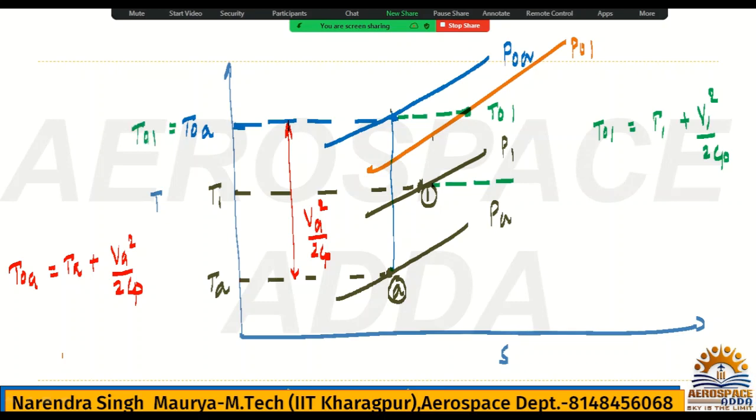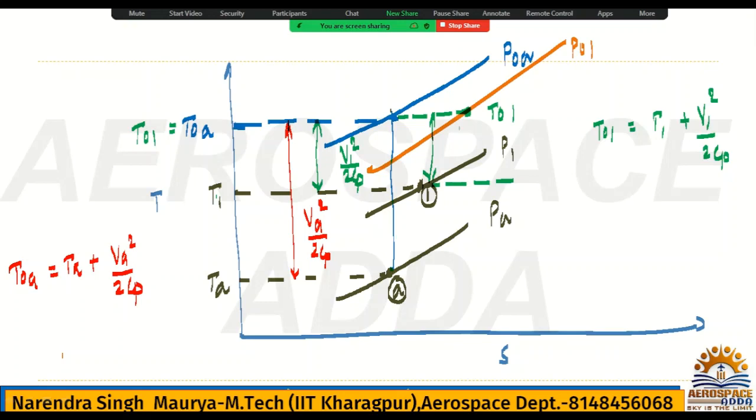Okay, I can represent here T naught 1. Now to reach from P1 to P naught 1, or you can say to reach from T1 to T naught 1, this value, you can say this one or this one, meaning will be same. This value will be V1 square by 2Cp. If I am writing V1, then it means it is related to P1 and P naught 1, T1 and T naught 1. If I am writing VA square by 2Cp, it will be related to PA and P naught A and TA and T naught A. So this is the perfect diagram.